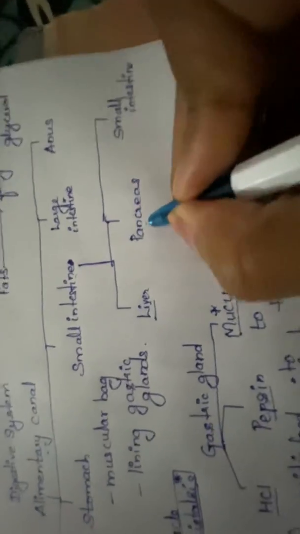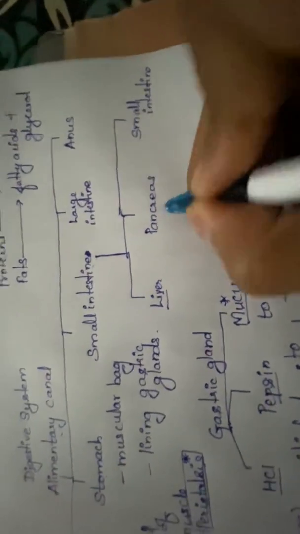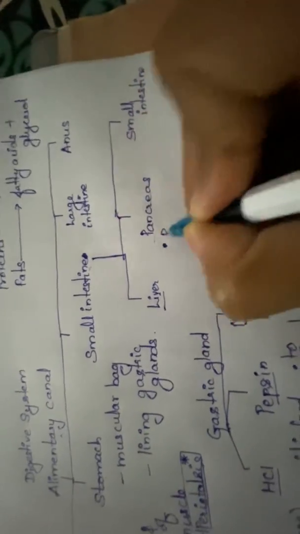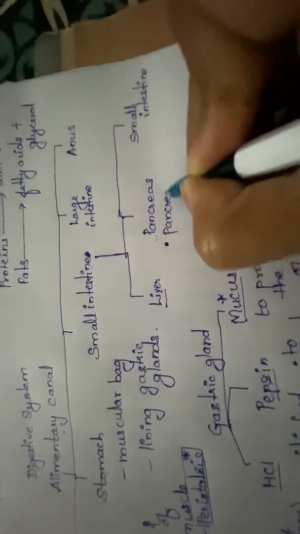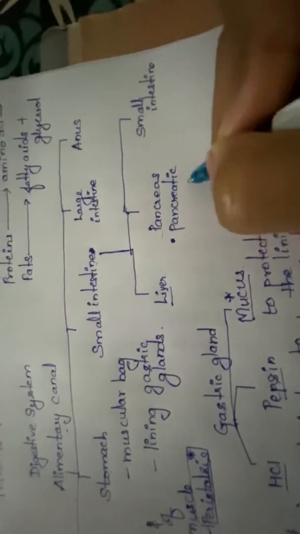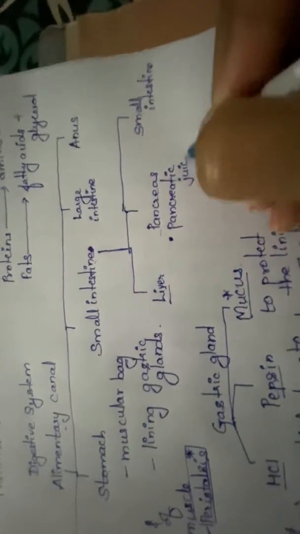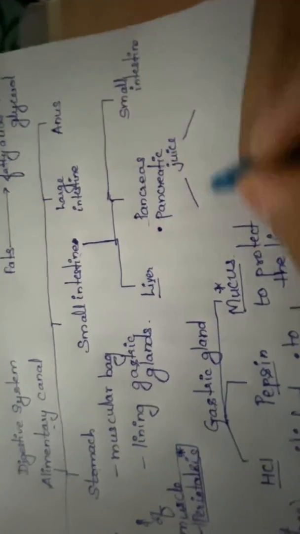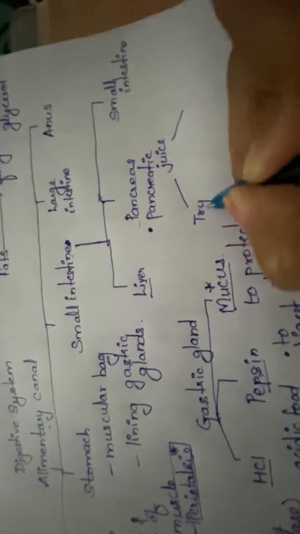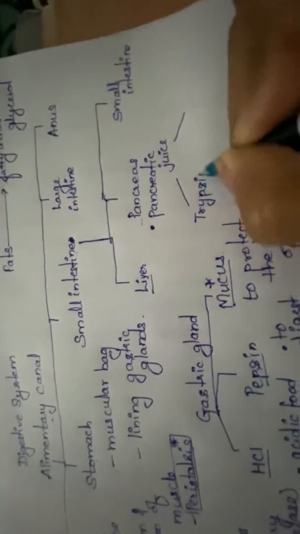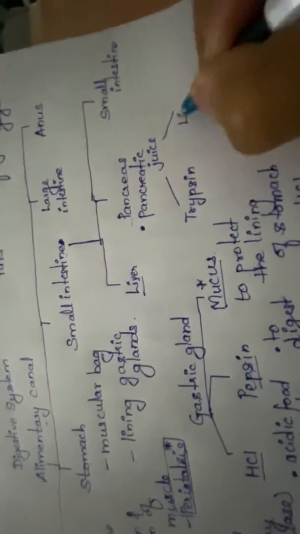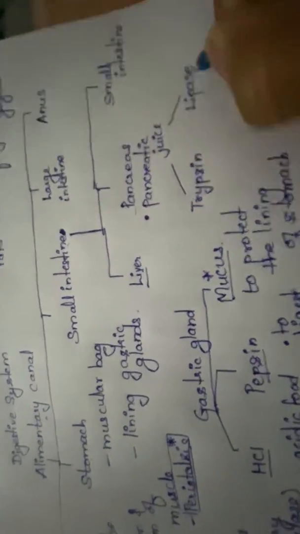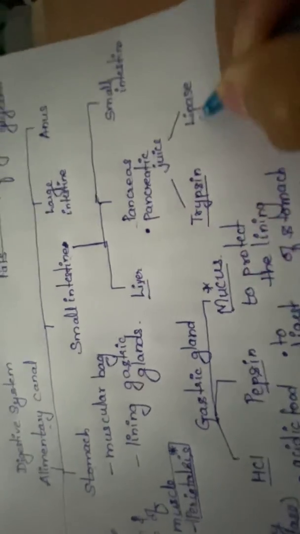Then the next secretion is secreted by pancreas. So what does pancreas secrete? Pancreas secretes pancreatic juice. Now what does this pancreatic juice contain? It contains two enzymes. One, trypsin, and the second enzyme is lipase. And what are the roles of these enzymes?